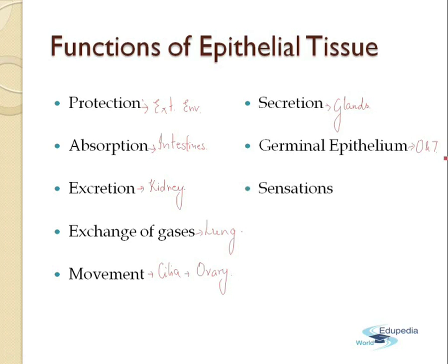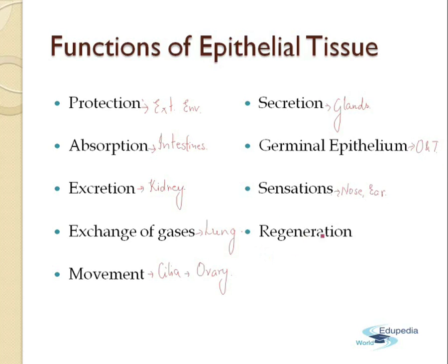Now, the various types of sensations. The sensory epithelium is specialized to receive various types of sensation. Now, the sense organs of the body, like the nasal organ, the nose, or the ear, they have special type of sensory epithelial tissues which help to feel various sensations outside the body.